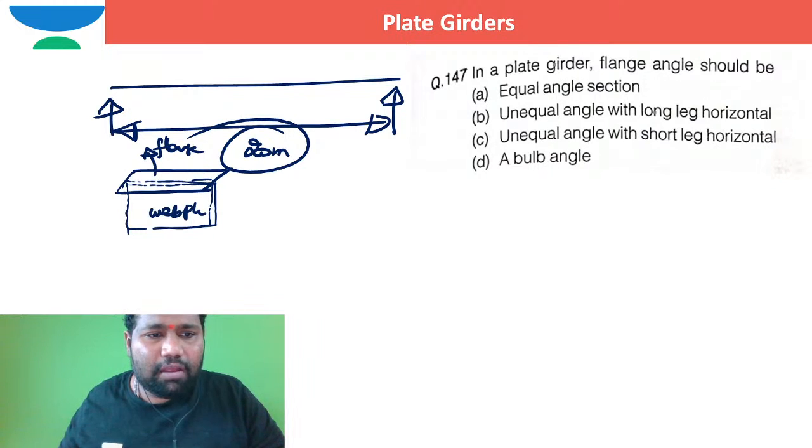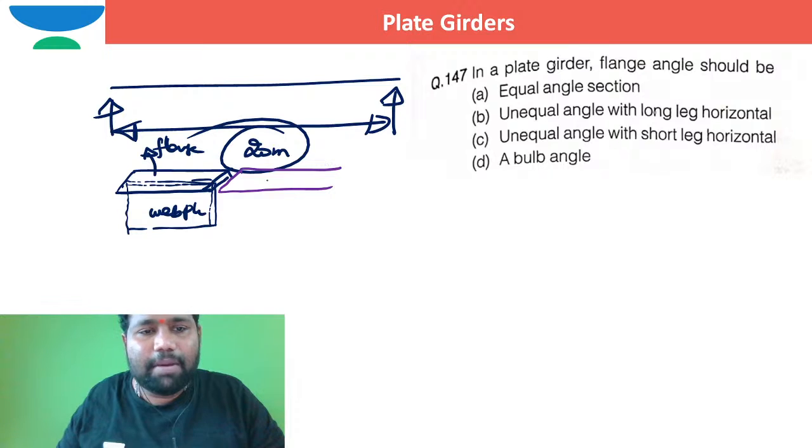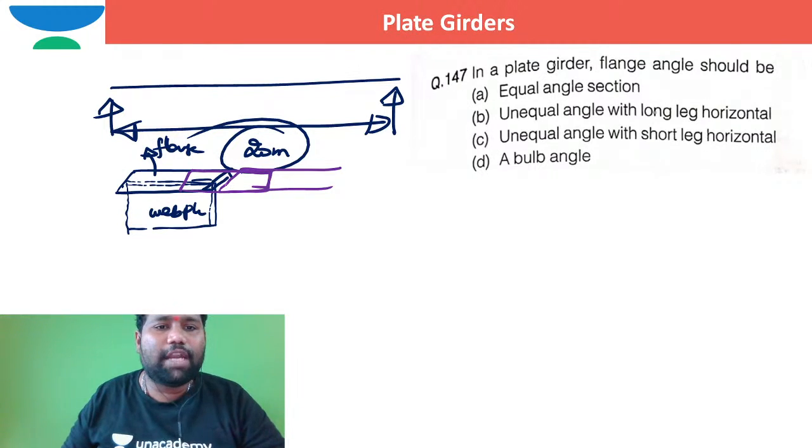This is one plate, and this may be another plate I will take. Two plates are kept side by side, and then at the top, if I want to go for bolting, I will go for a cover plate and do the bolting or riveting.